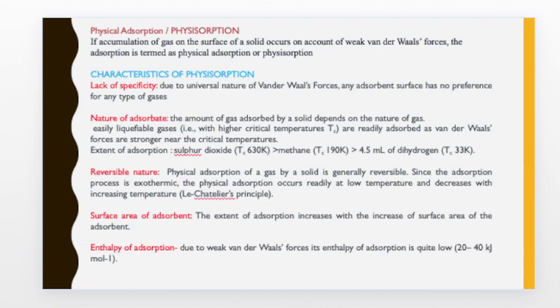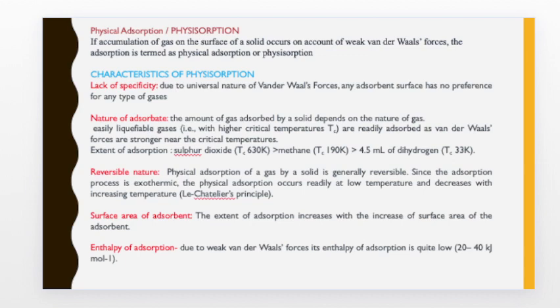Now, the other property of physisorption is the reversible nature of the physical adsorption. So the physical adsorption of a gas on a solid is generally reversible.